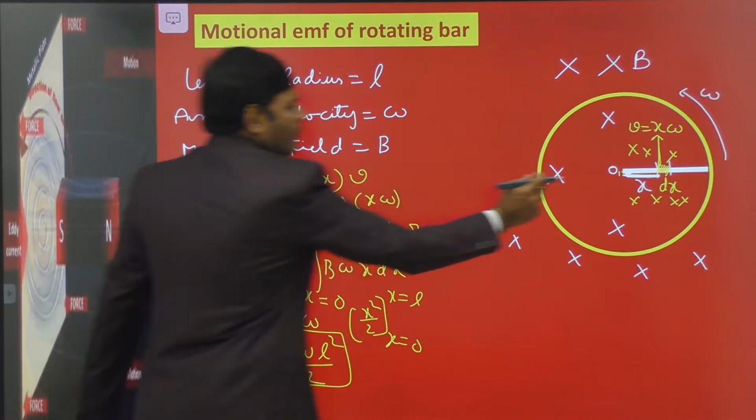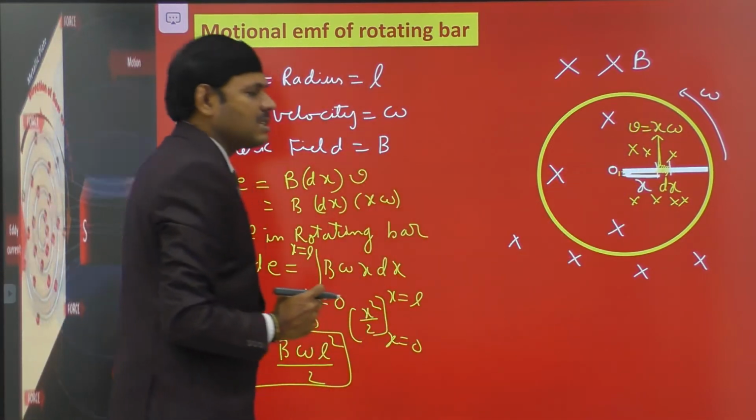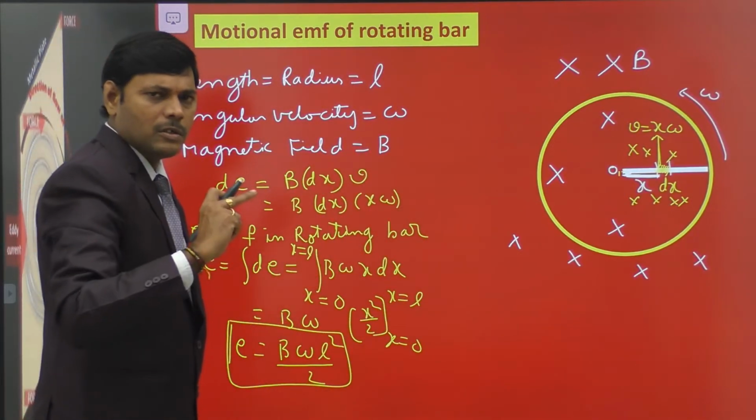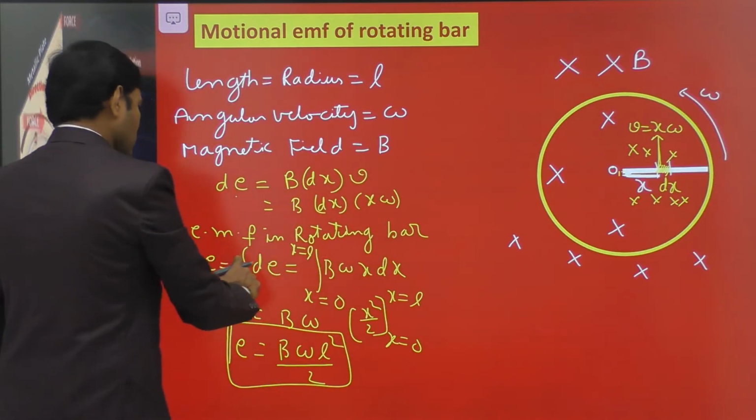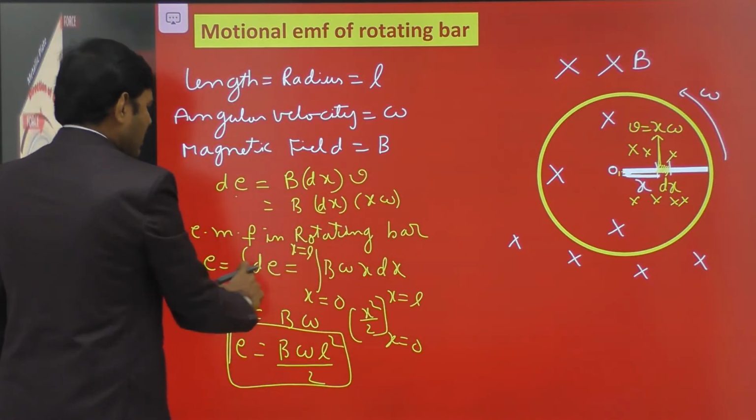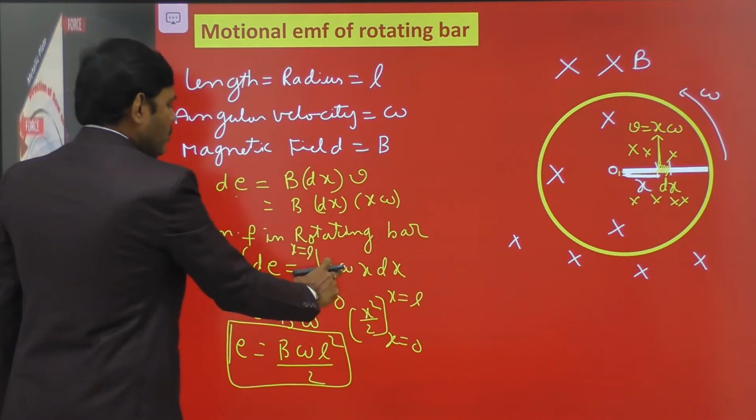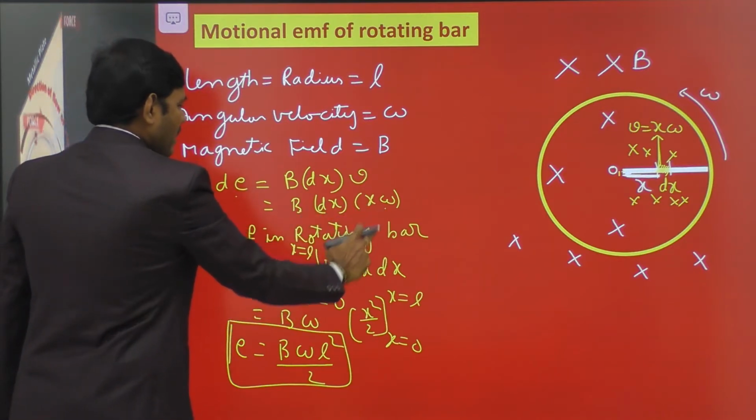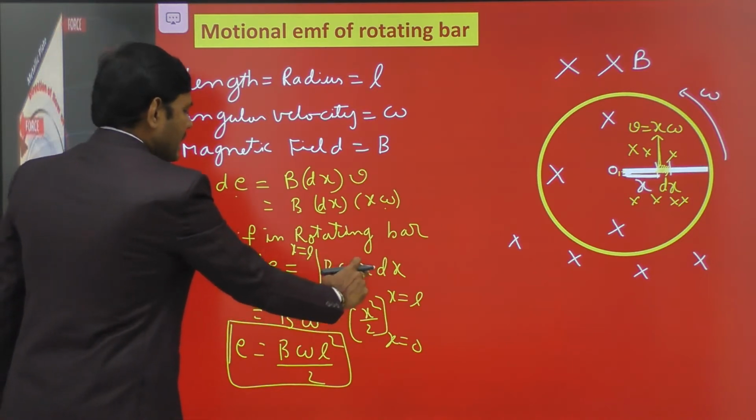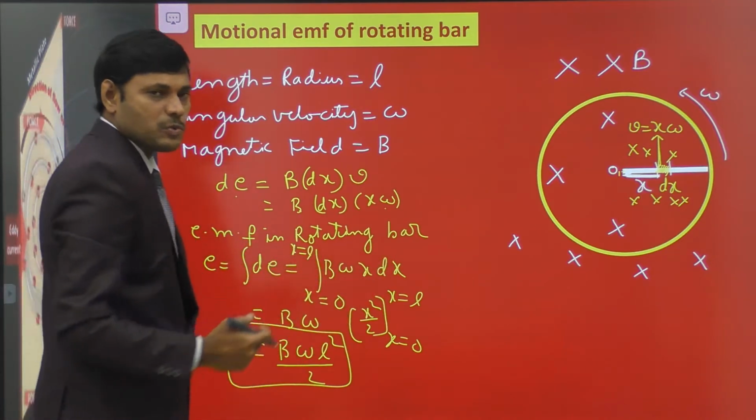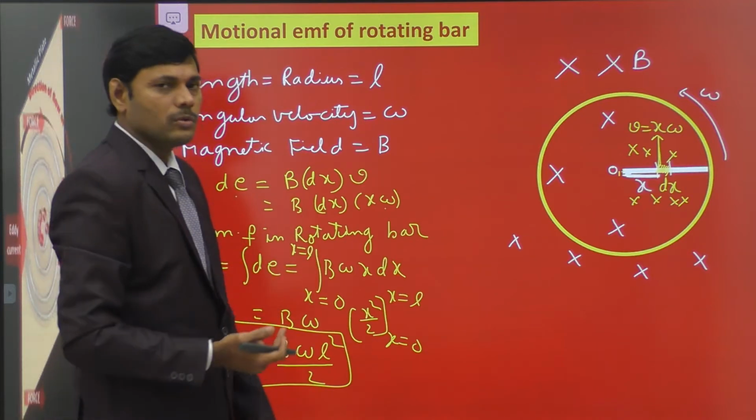This is only the EMF in the small element considered in the length of the rod. Then to find the total EMF of the rod, integrate the above equation. EMF in the rotating bar: integrate the integral of B omega x dx. B and omega are constants, so B omega times the integral of x dx. The integral of x dx means x square by 2.